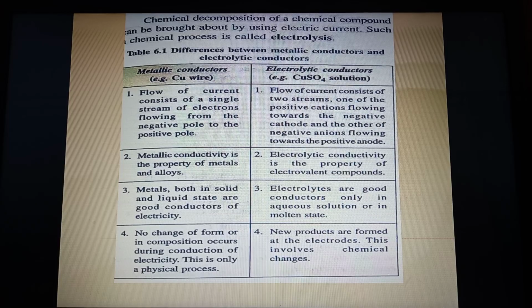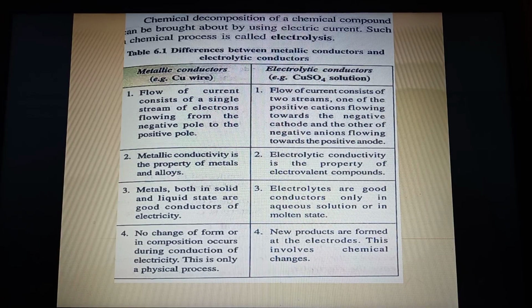Now third point, metals, they are both in solid and liquid state. They are good conductors. Liquid state means mercury, for example. They all allow current to pass, whether they are in solid or in liquid state. But electrolytes, see the difference? They only allow it if they themselves are in aqueous solution or molten state.